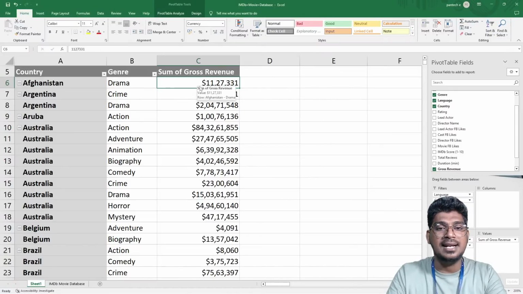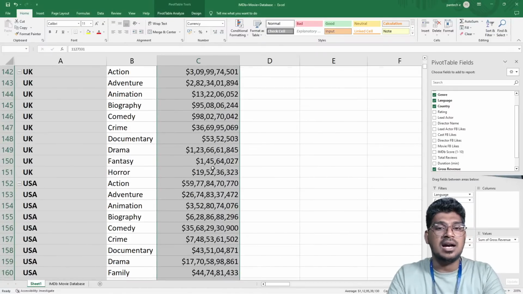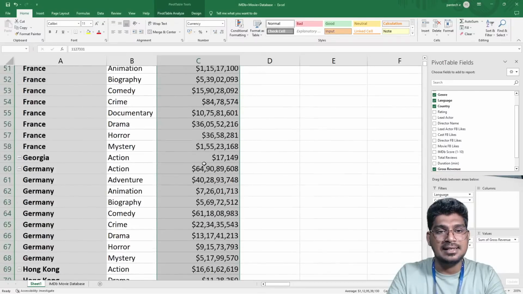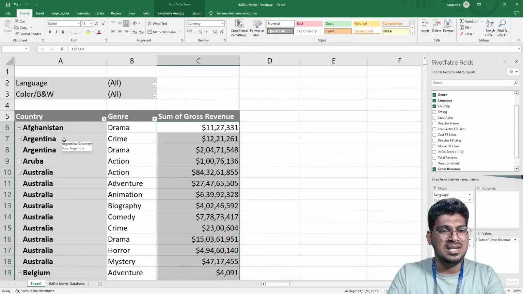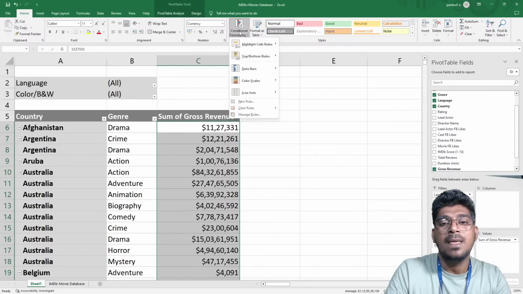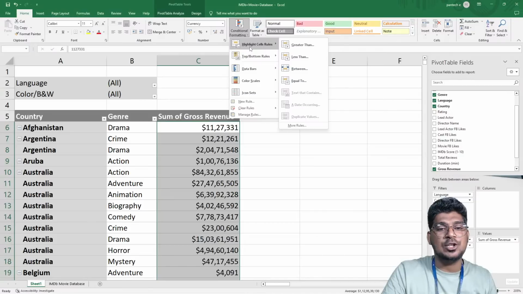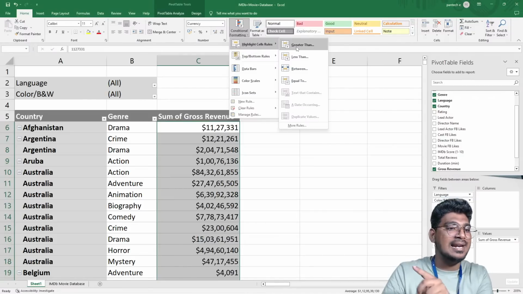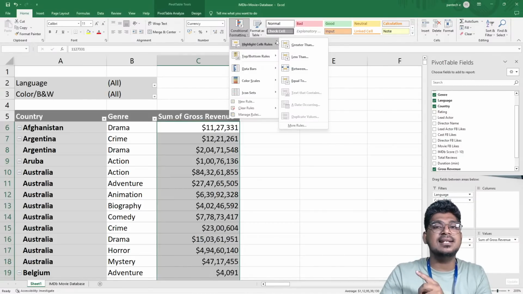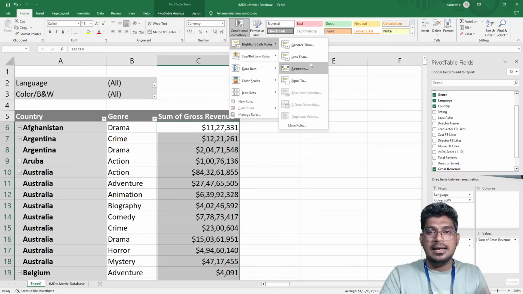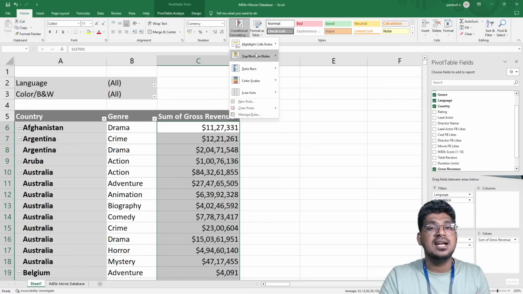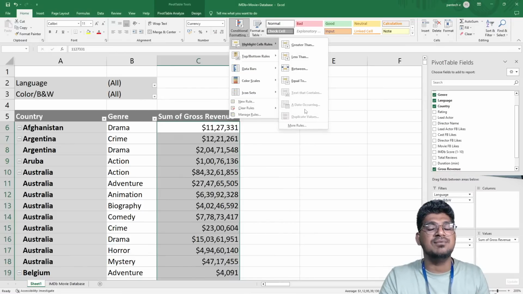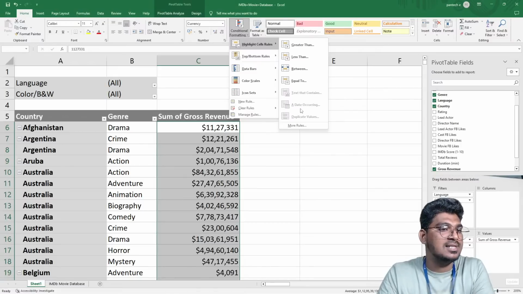I have selected these particular things, and I don't need the country. Now I'm going to show the greater than option. For example, under highlight cells rules there is greater than, less than, between, and equal to. Because it is numerical, I'm going to use this numerical option. If it were text, the text option would apply, but here there is no text.